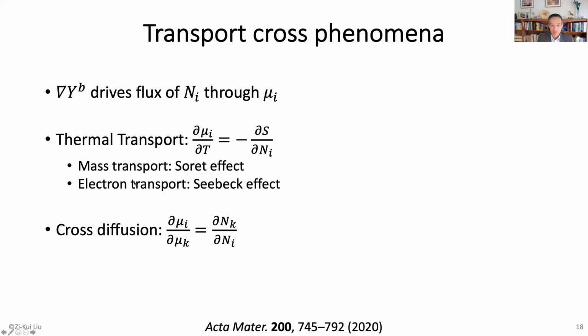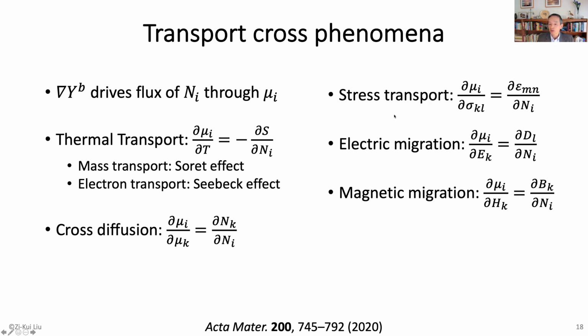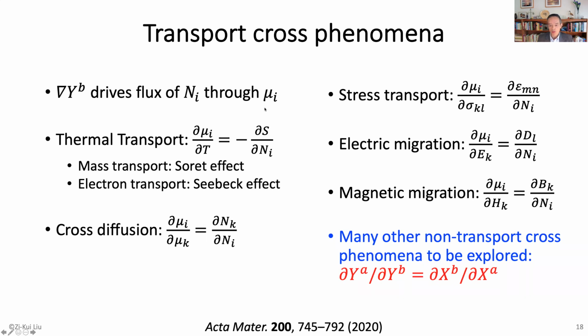We talked about cross diffusion, Soret diffusion, for example, and why it happens: because of the change of the chemical potential between two elements. We talked about the transport due to stress, due to the electric field and magnetic field. Of course, this is all about transport cross phenomena, right? We can talk about a lot of other, non-transport cross phenomena. Basically, the derivative of two potentials is related to the derivatives of their corresponding molar quantities.